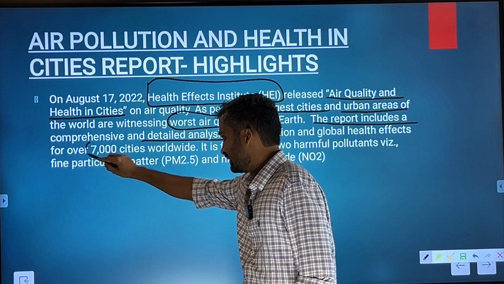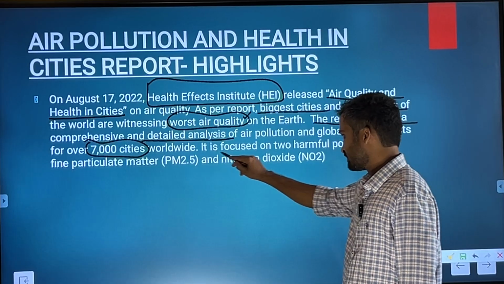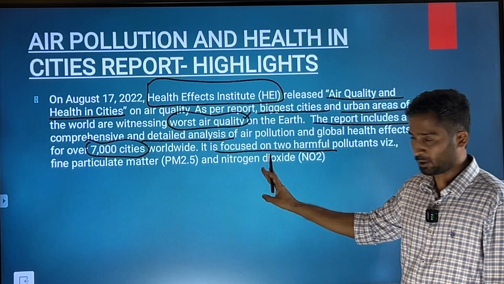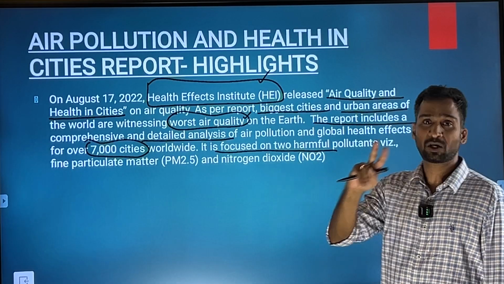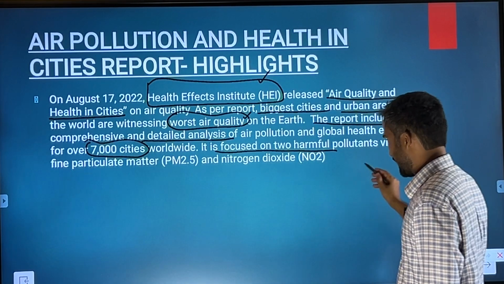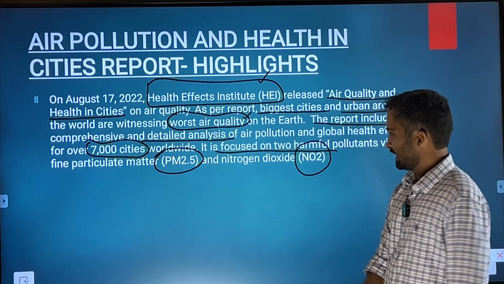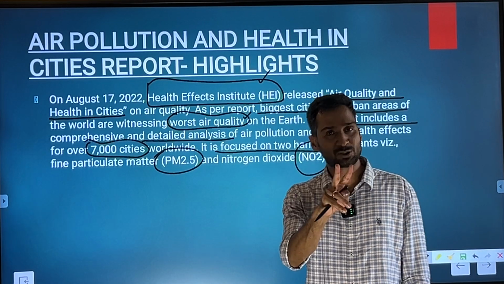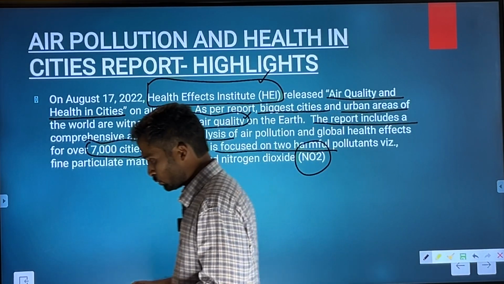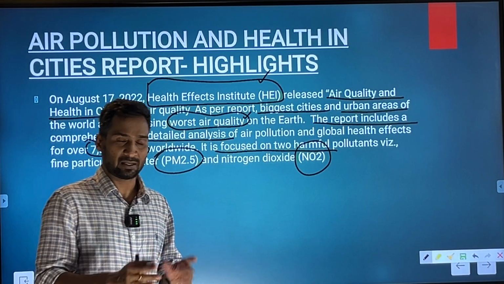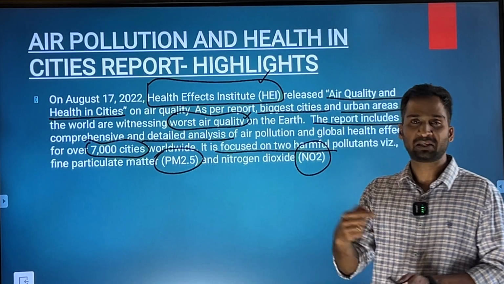It is observing 7,000 cities worldwide, focused on 2 harmful pollutants. Just remember, if you get this question in prelims, it is focusing on only 2 pollutants. One is PM 2.5 and another one is nitrogen dioxide. So these 2 pollutants have been taken into consideration in order to analyze the air pollution level across 7,000 cities of the world and their health impacts.